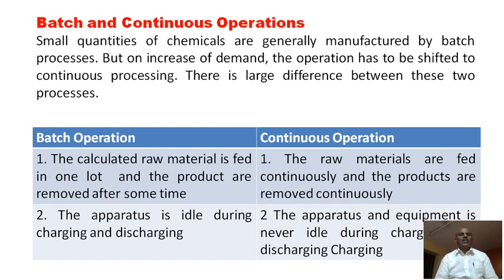Now we will discuss another very important part, which is always asked in the examination, and that is the batch and continuous operation. I discussed it in the last lecture. Any chemical operation carried out in industries requires different types of equipment, and the reaction is completed in the presence of some equipment. So industry performs chemical reactions in the form of batch and continuous operation.